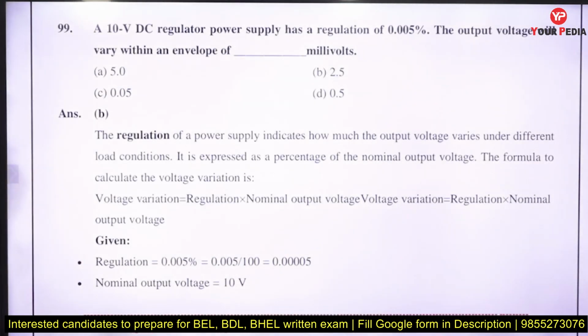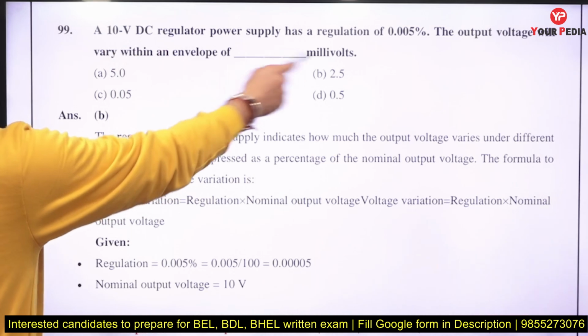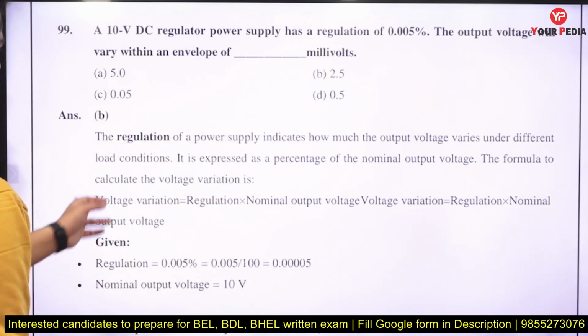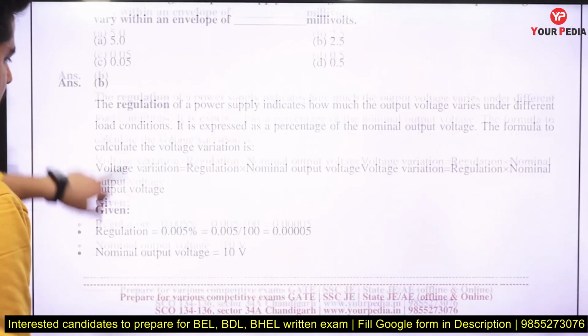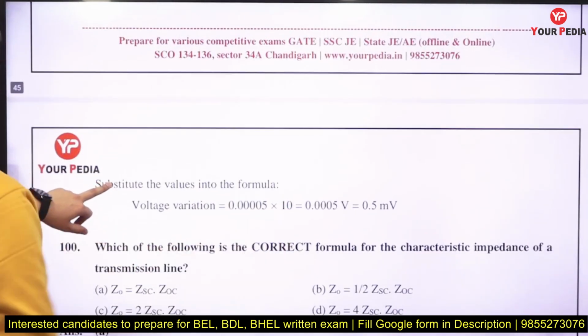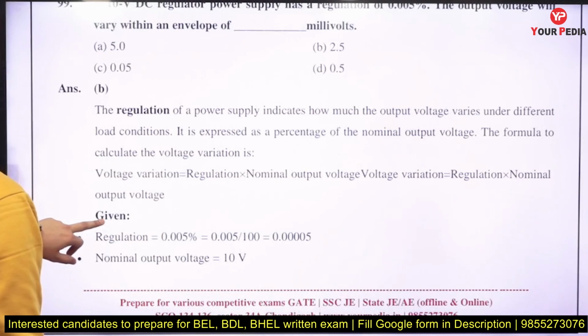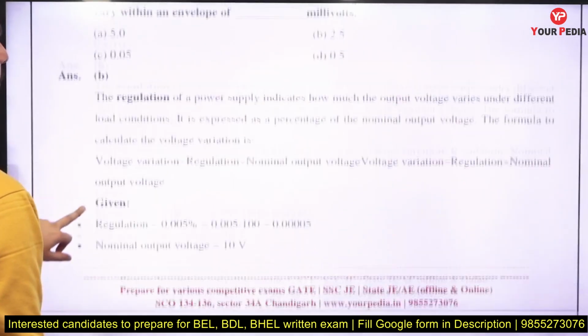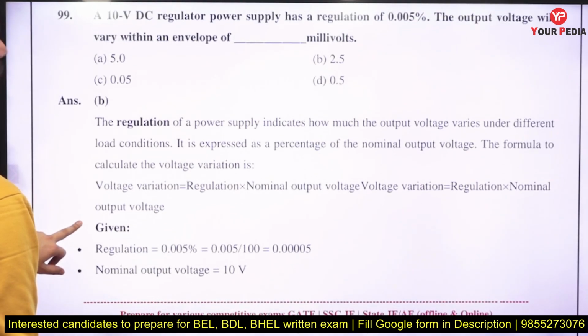A 10 volt DC regulated power supply has a regulation of 0.005%. The voltage will be varying within the envelope of millivolts. So we have to convert this, 10 multiplied by that value, right? So that becomes this one. So the nominal value is lying between these limits, and the variation is 0.05. That is the C answer, not the B answer. If it is asking 0.05 millivolt, that is the D answer, not C.